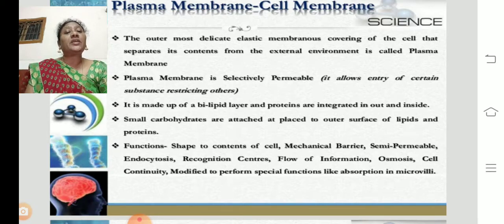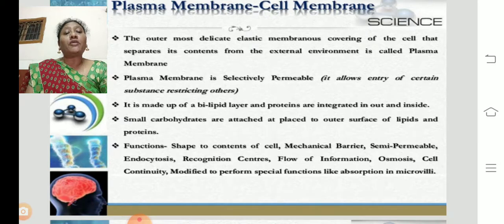So the plasma membrane is selectively permeable. What is the meaning of selectively permeable? It allows entry of certain substances, restricting others. That means it allows only the substances or materials that are needed by the cell, and the materials which are not necessary for the cell will be rejected or restricted by the cell membrane. That's why the plasma membrane is called a selectively semi-permeable membrane.